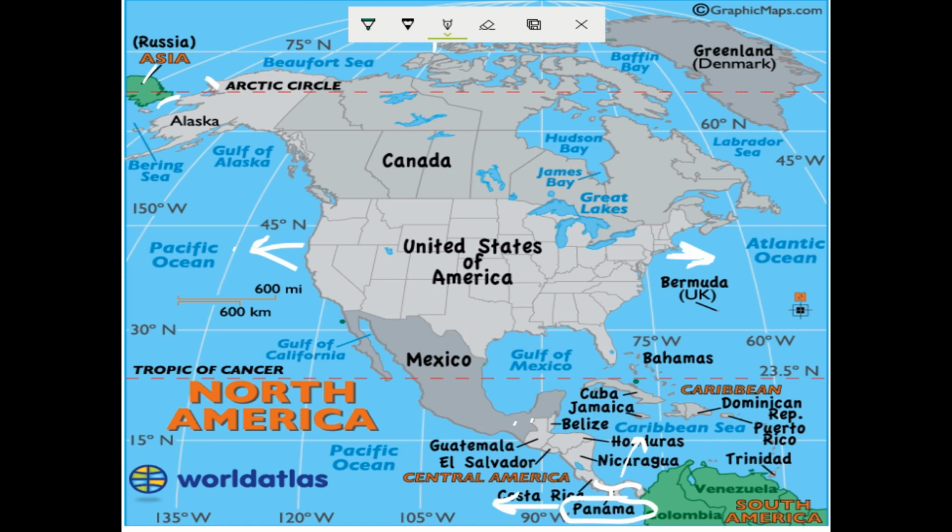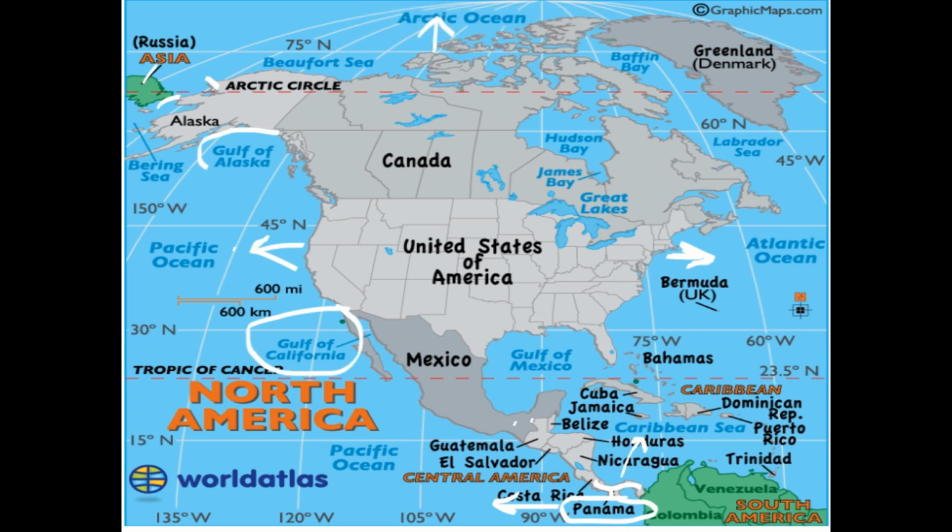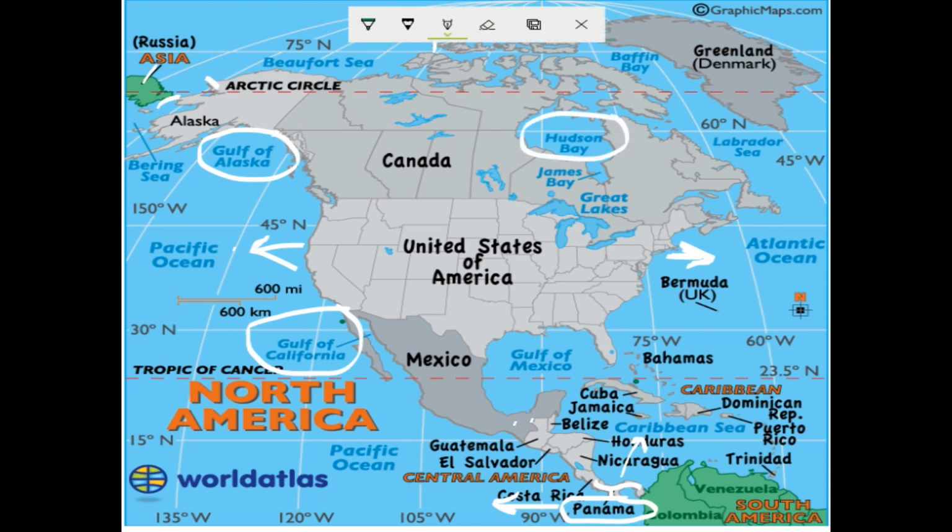A number of smaller water bodies are also found here, that is the Gulf of California, Gulf of Alaska, the Hudson Bay, and Gulf of Mexico. And this Baffin Bay is also there. So these are the smaller water bodies which have been found in North America. If you're wondering what a gulf is, it is a deep inlet of the sea, almost surrounded by land with a narrow mouth. In simple words, you can say that it is also a part of the sea only.